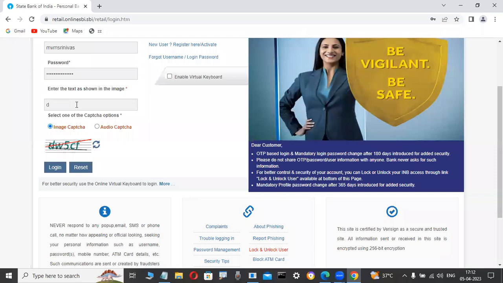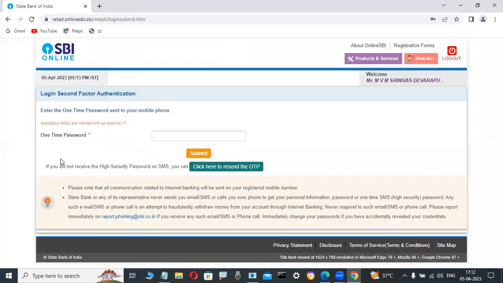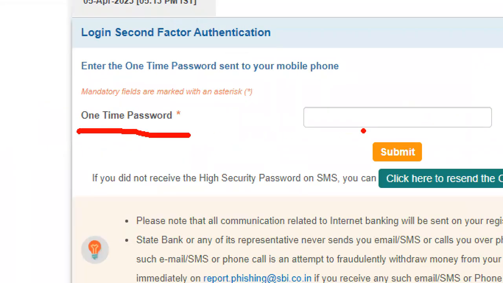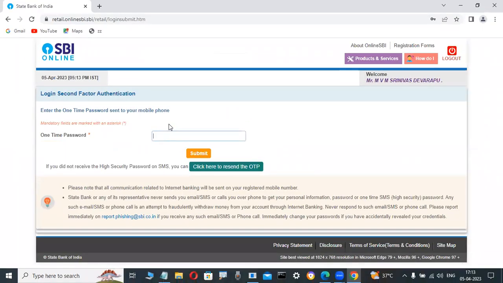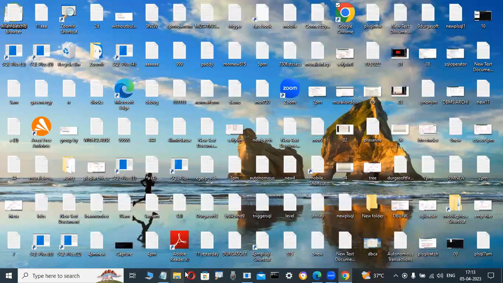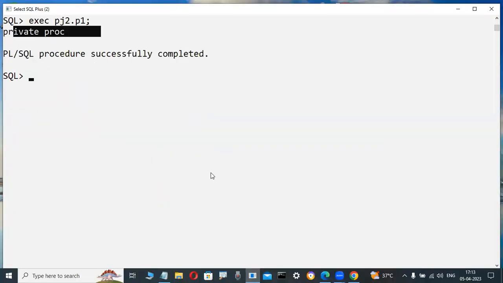Suppose on many websites, for security reasons, only when you enter the captcha will it connect. Yes. Once the captcha is verified, then only is an OTP generated and sent to my mobile. For example, in this application, I then enter that OTP. But how are these OTPs and captchas generated? With the SQL language. I am not entering it because security is inside. How do we generate that? The SQL language is enough.